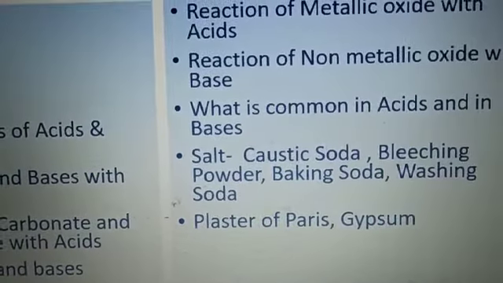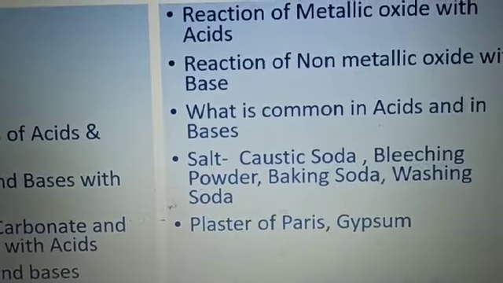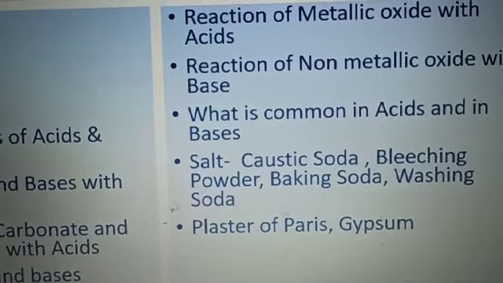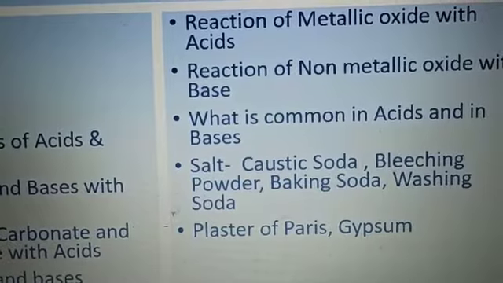These all you are going to study, and these salt names which I have written here are the common names of these salts, right?